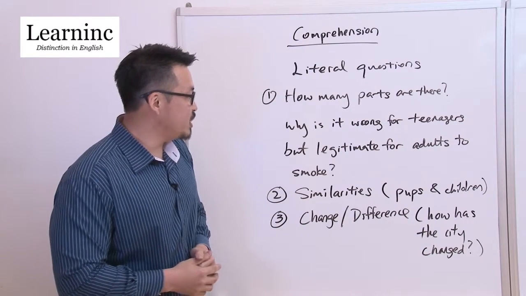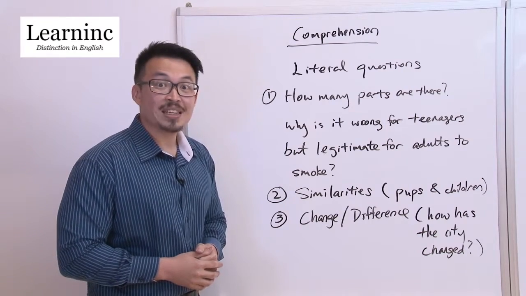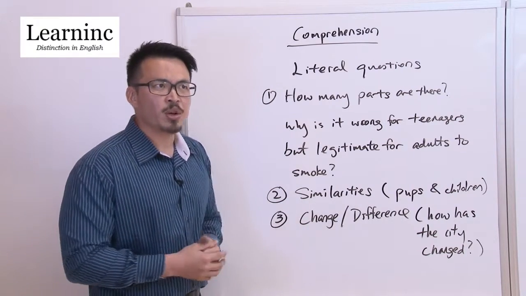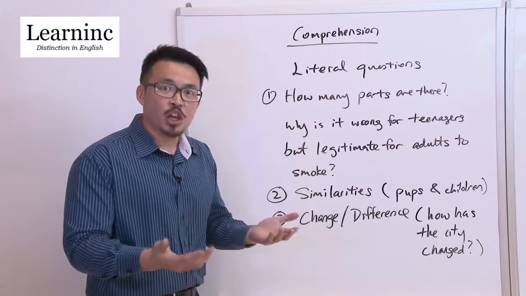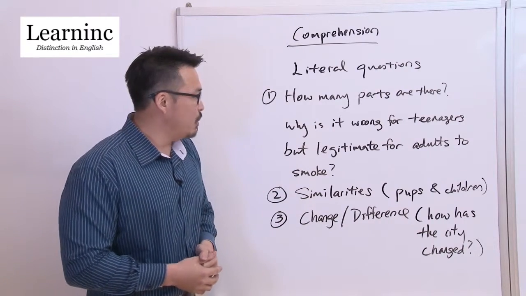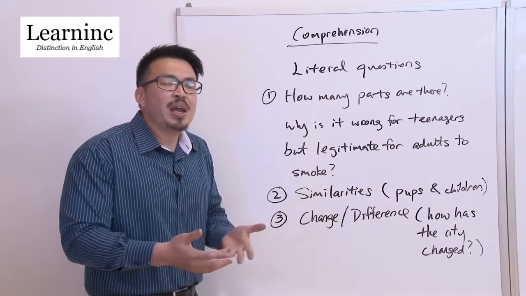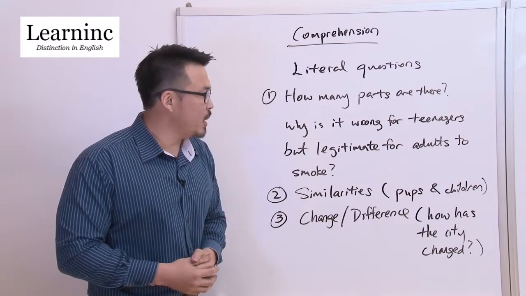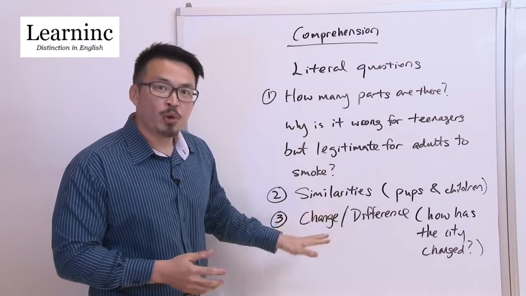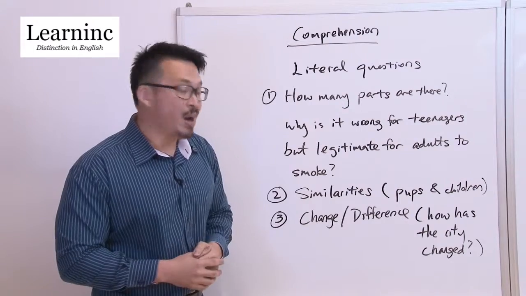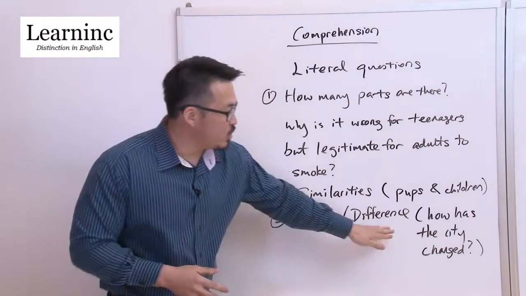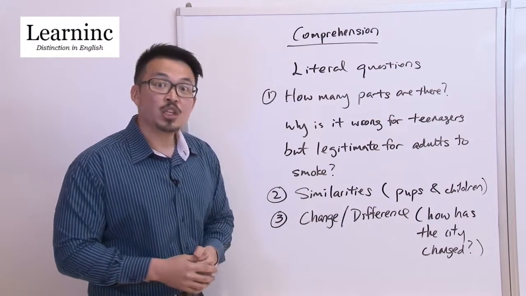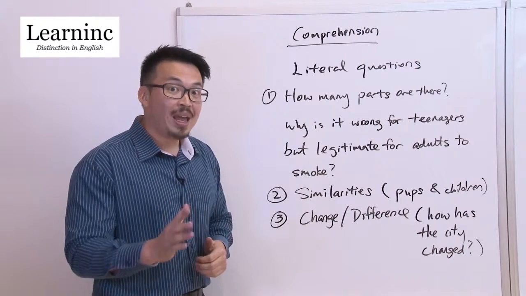Last, we have questions that discuss change and differences. A common question could be, how has the city changed over the years? Or the difference between history and what historians study. We must mention both sides in order for us to get the marks. In this case, for this question, for example, how has the city changed? We'll mention before and after.